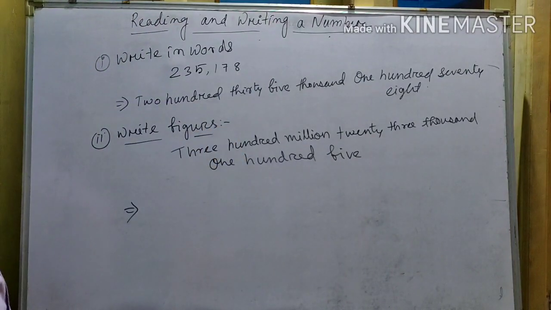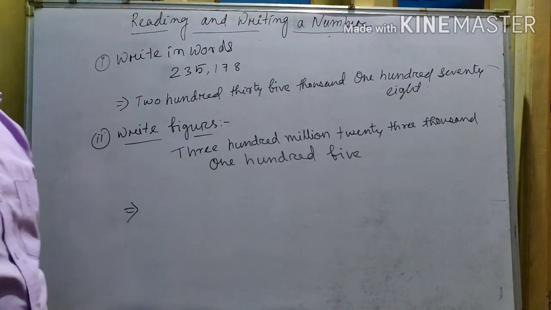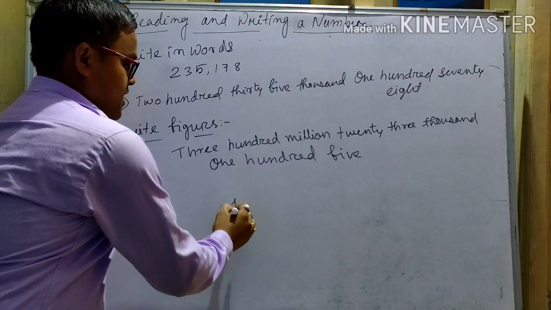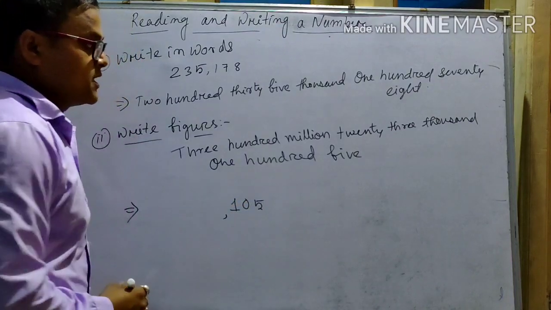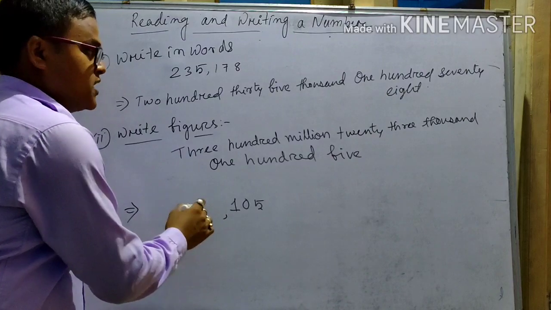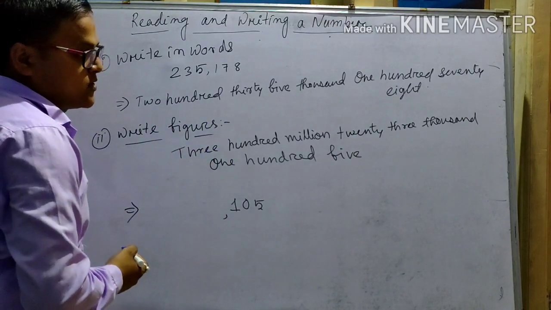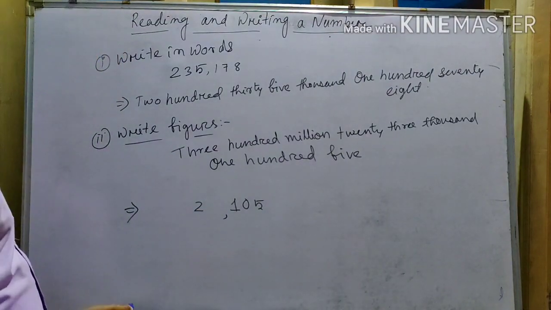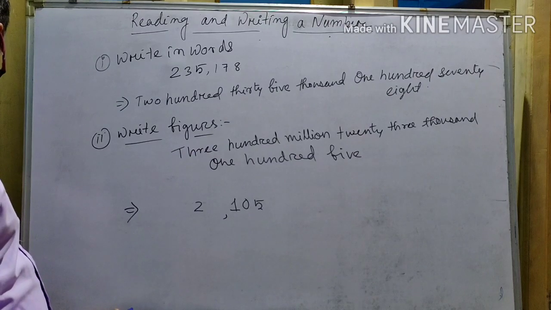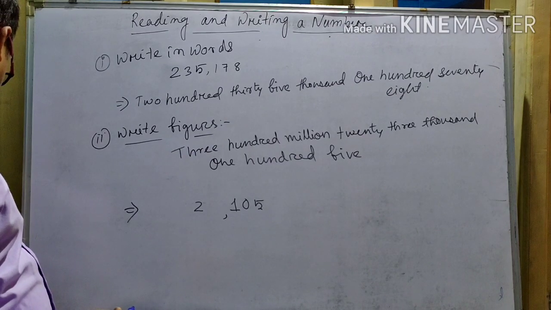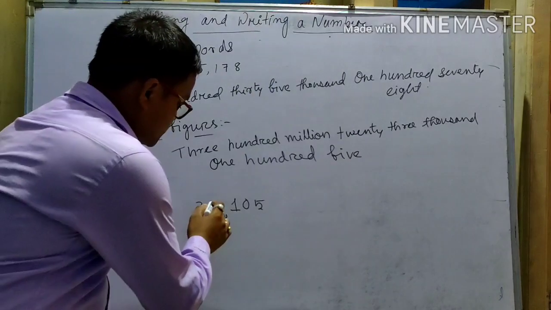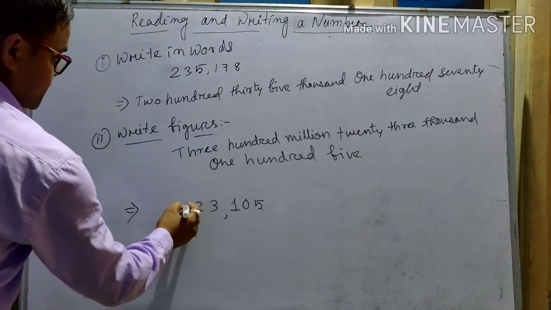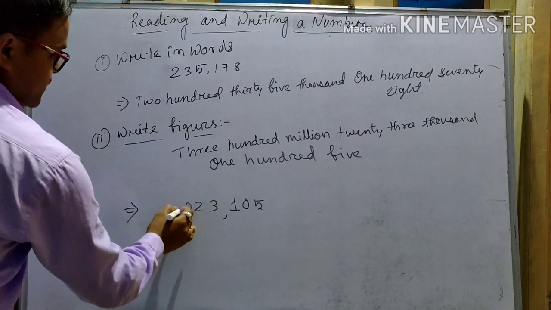You have to write this number in figures in the international place value system. In the last period, 105 means 105. Then 23 thousand, 23,000.